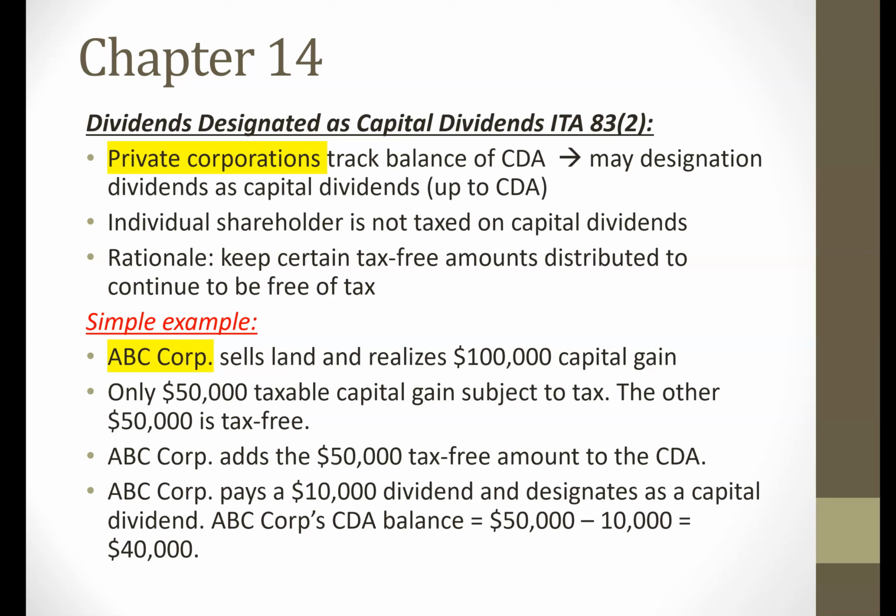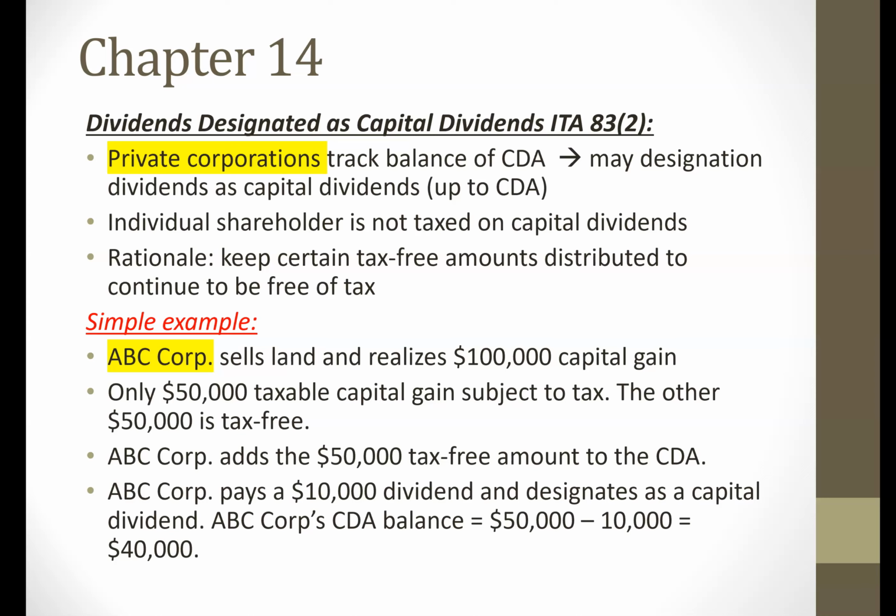So let's go through the solution together. Now, the first thing we're going to do is calculate the CDA balance for App Inc. We start off with their opening balance at the beginning of the year, which is $300,000. Now we know to that we're going to add and adjust for non-tax items, and one of those non-taxed items is the non-tax portion of the capital gain.